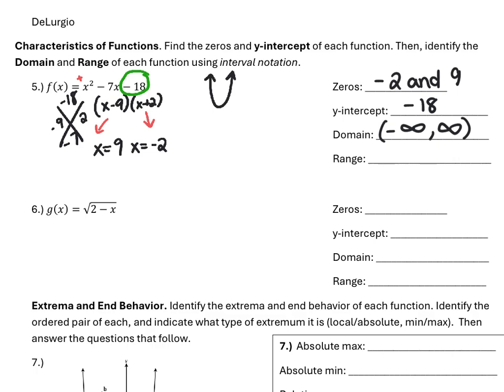To find the range, we must find the vertex of this function. So we need to figure out the y value of the vertex in order to decide exactly what our range is going to be. So because we have standard form, we know that x equals negative b over 2a. So I plug that in. Negative b is negative negative 7, over 2 times 1. So x equals 7 halves. So the x of our vertex, not negative 7 halves, positive 7 halves. But I need the y coordinate of my vertex in order to determine the range.